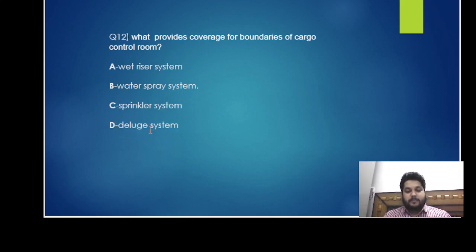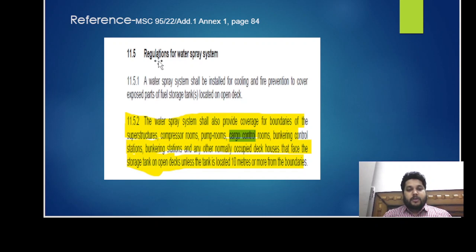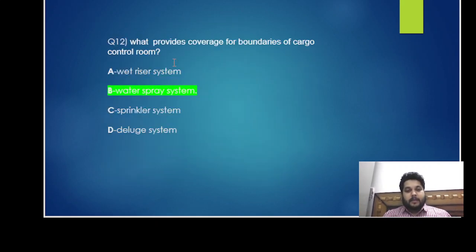the deluge system. So, according to the regulation, the water spray system shall also provide coverage for the boundaries of superstructures, compressor room, pump room, cargo control rooms, bunkering control stations, bunkering stations, and other normally occupied deck houses that face the storage tank on open deck, unless the tank is located 10 meters or more from the boundaries. So, that is the water spray system. Thus, the answer is B, the water spray system. Okay.